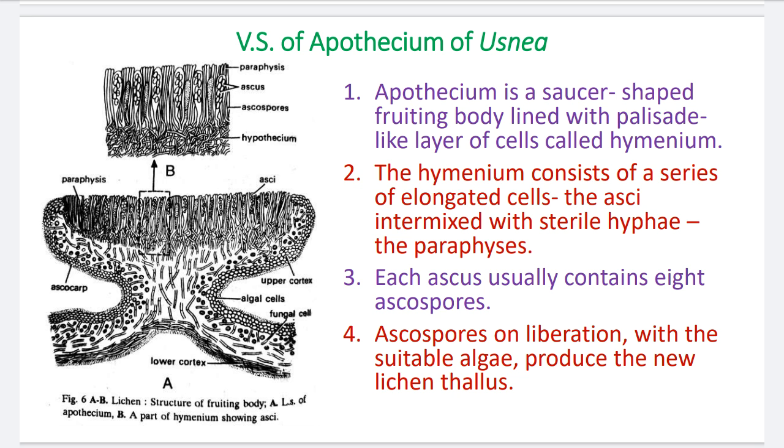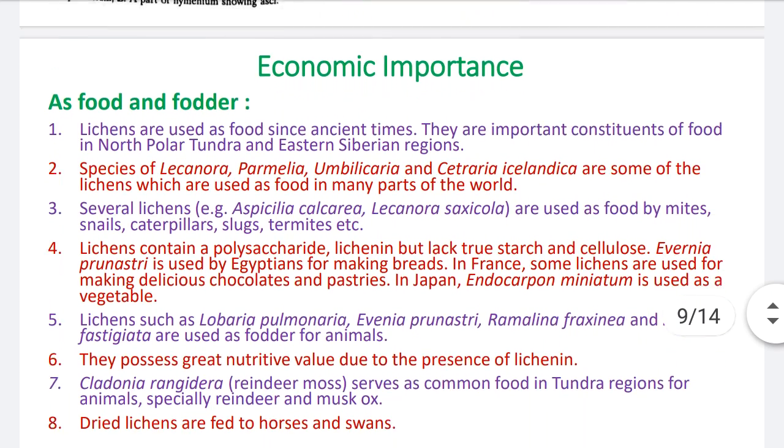Number 4, ascospores on liberation, with a suitable alga, produce a new lichen thallus. When the fruiting body apothecium matures, the asci mature and rupture, and the ascospores are liberated. When they come in contact with the algal partner belonging to Cyanophyceae members or some Chlorophyceae members, they form their union, and again they produce a new individual thallus of the lichen. So this is about the apothecium in the lichens.